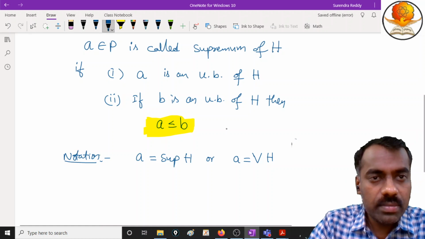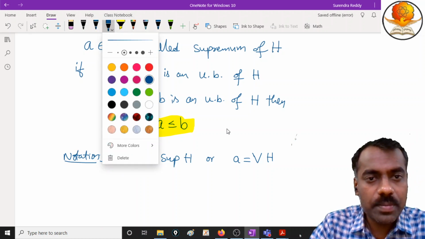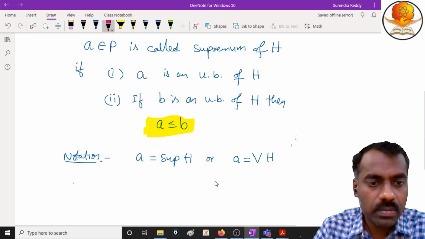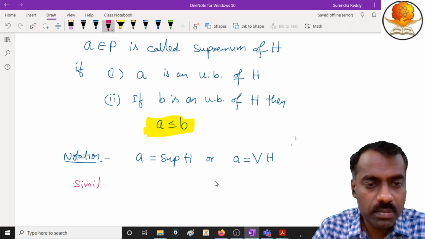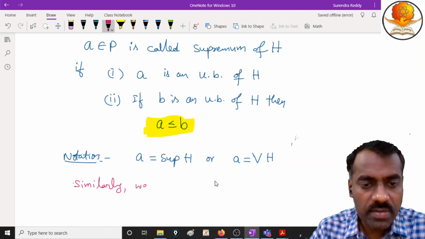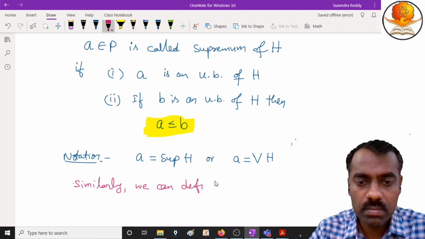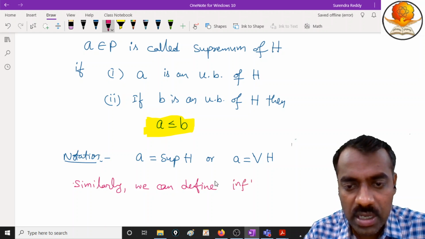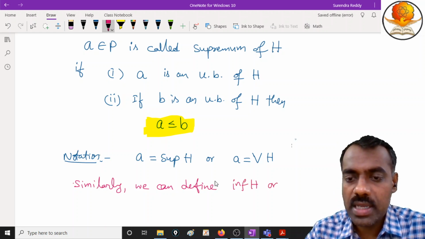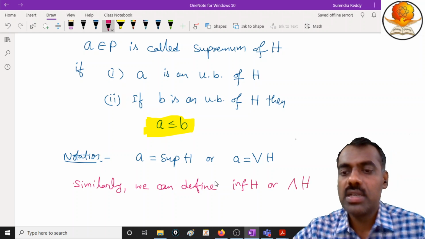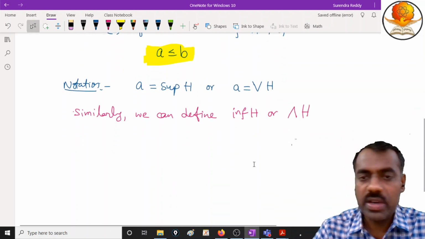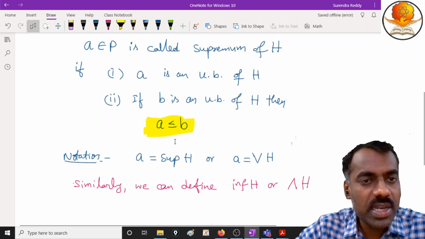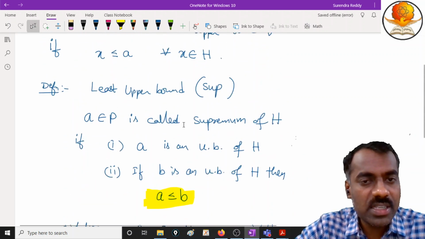Now by analogy, you can define here similarly, we can define the infimum of H, which is also denoted by this notation. These two notations are most important for any subset. We can define what is meant by supremum and infimum if at all it exists. Is the definition clear?